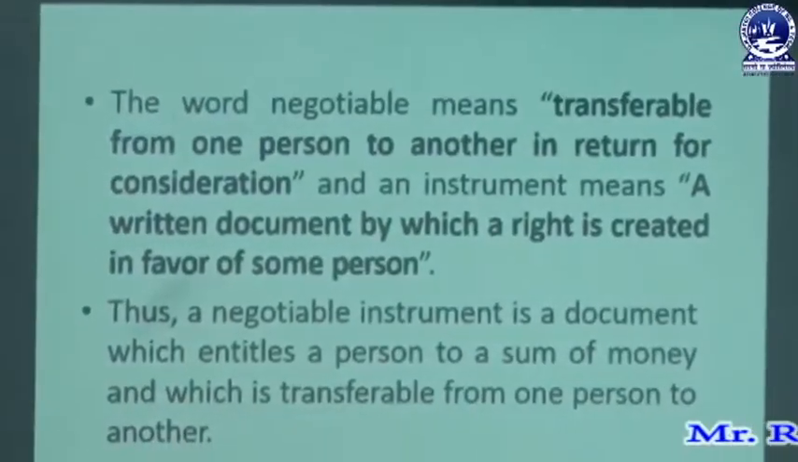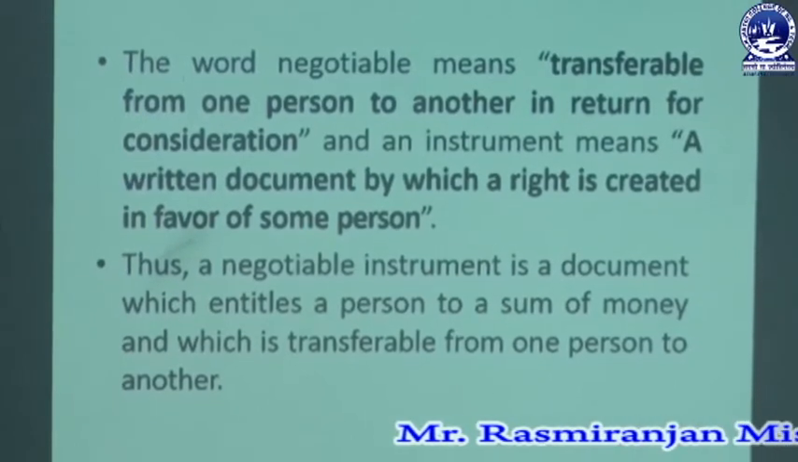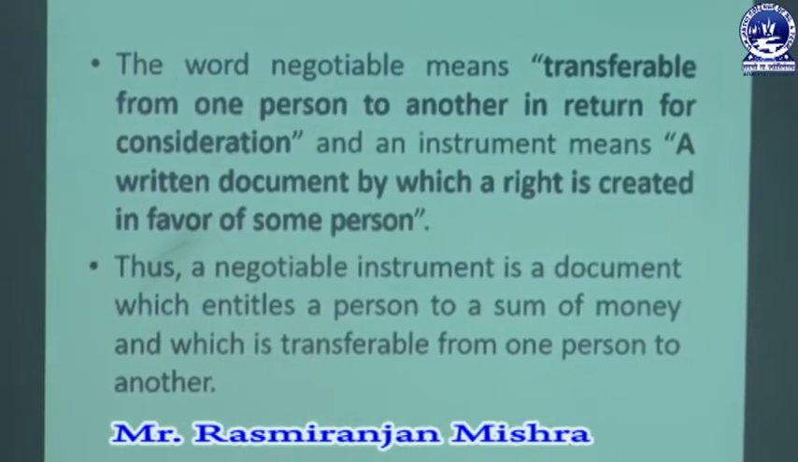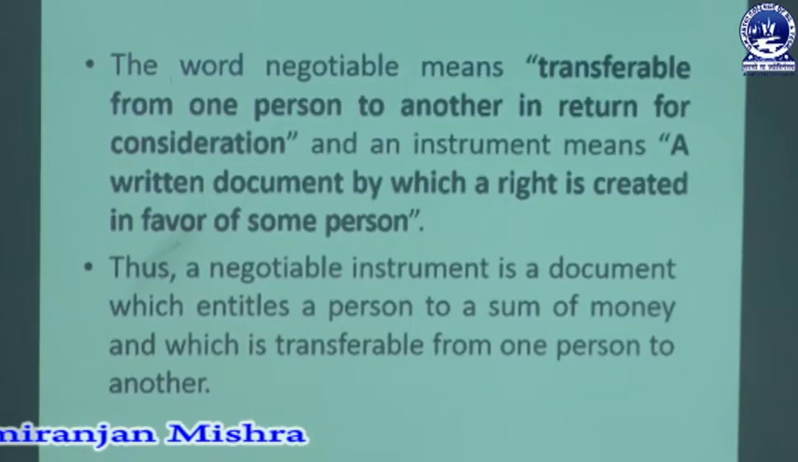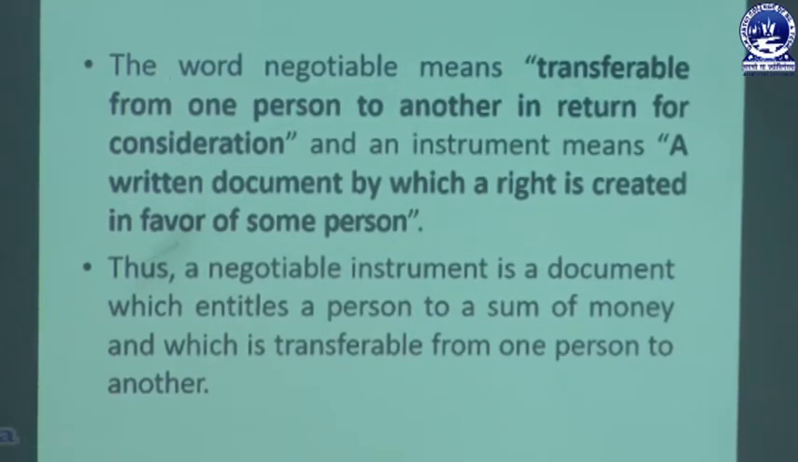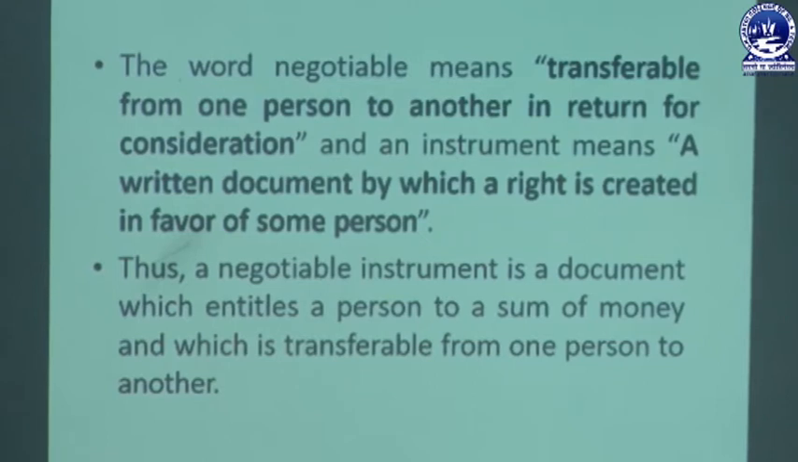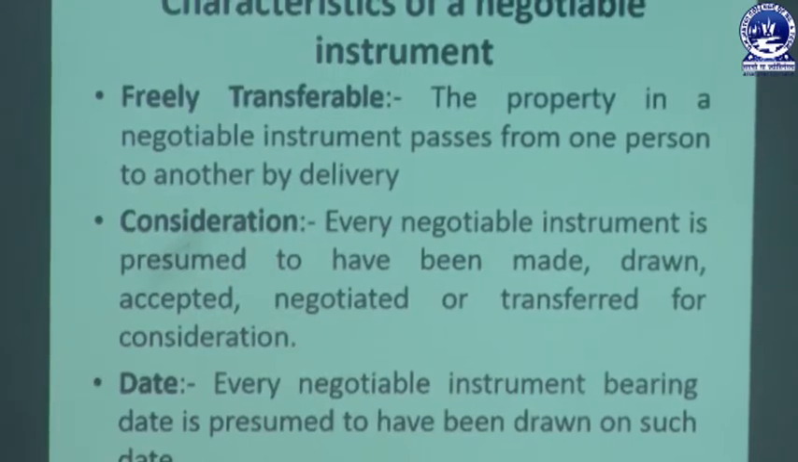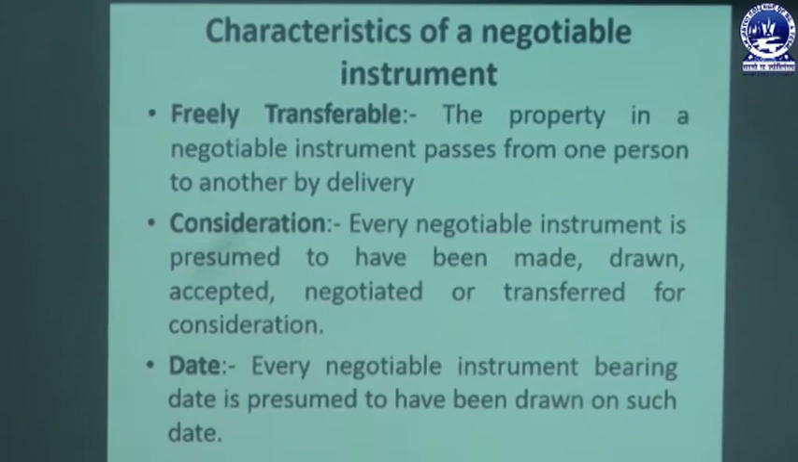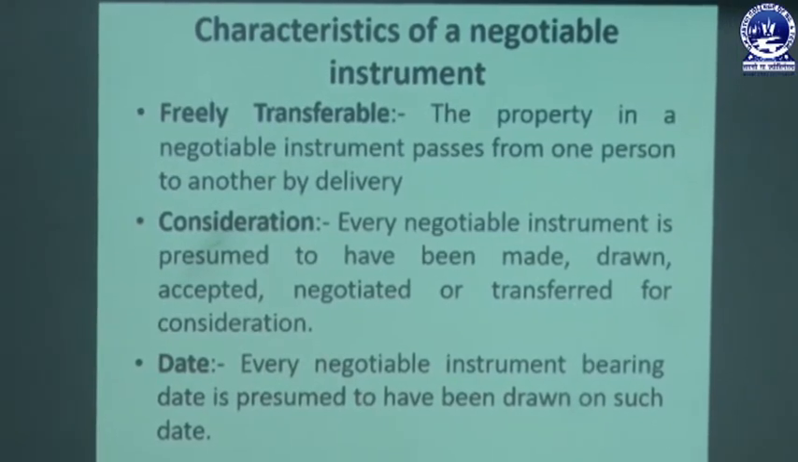So a negotiable instrument is a basic document that entitles a person to a certain sum of money, and that instrument is freely transferable without any restriction, freely transferable from one person to another, for a certain purpose. So what are the basic characteristics of a negotiable instrument? The first one is freely transferable.